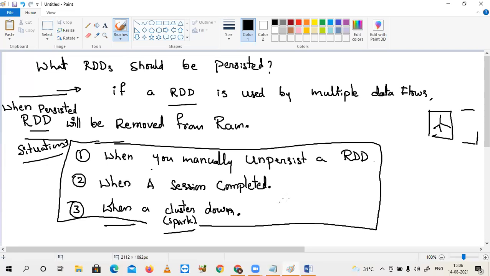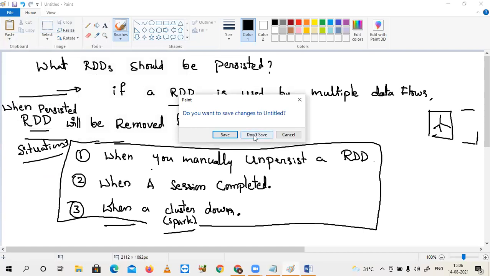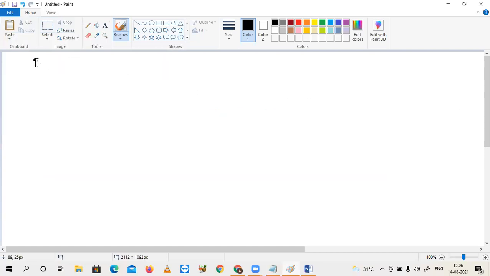Suppose now you want to define a picture based on the previous flow, the flow you want to implement like R1, R2, R3. Let's say this one is R4. This is R5. This is R6, R7.